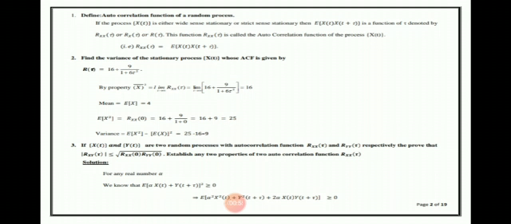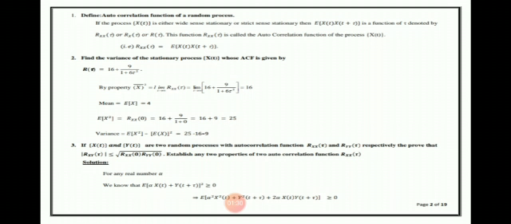If the process X(t) is either wide sense stationary or strict sense stationary, when X(t) into X(t plus tau) is a function of tau, denoted by R_XX(tau) or R_X(tau) or R(tau), this function R_XX(tau) is called the autocorrelation function of the process capital X(t). Normally R_XX(tau) is denoted by the autocorrelation function, that is R_XX(tau) equal to E of X(t) into X(t plus tau).